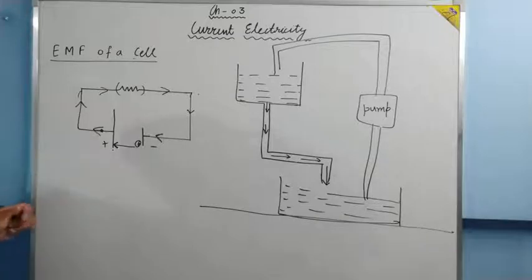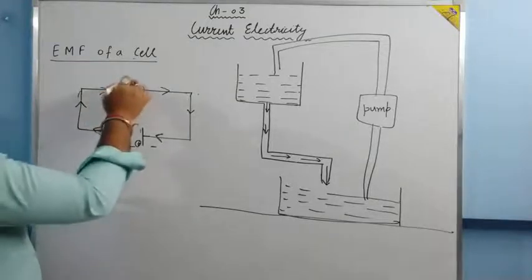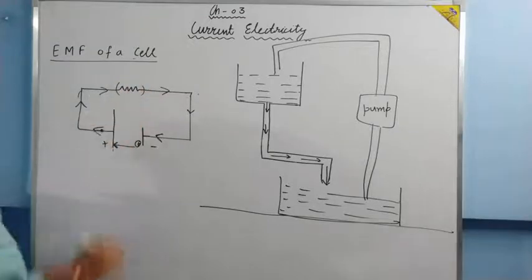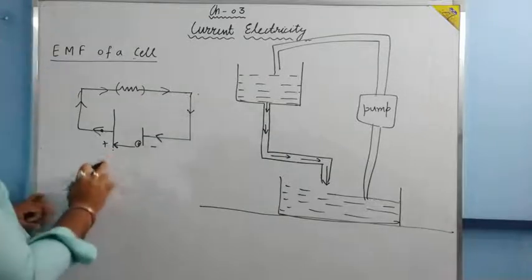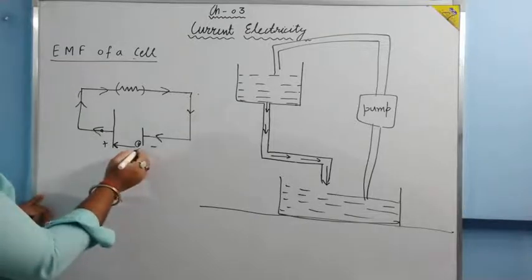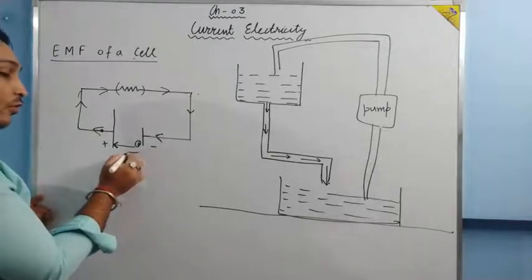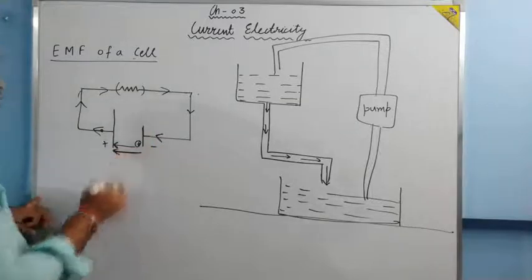Now all the energy the charge has will be expended across the resistance only. And from where does that energy come? The chemical energy of the cell is given to the charge so that it can move from the negative terminal to the positive terminal.